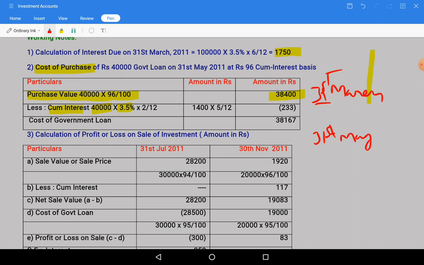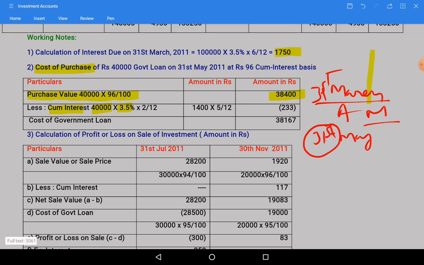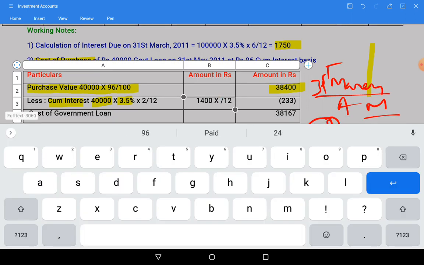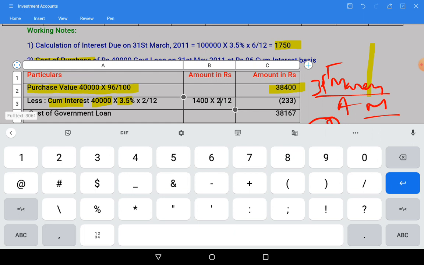After March 31st there are only 2 months, that is April and May. May we are taking because it is on 31st. So the April-May 2 months period interest will be not 5 by 12, by mistake it was written 5 by 12. It is 2 by 12.